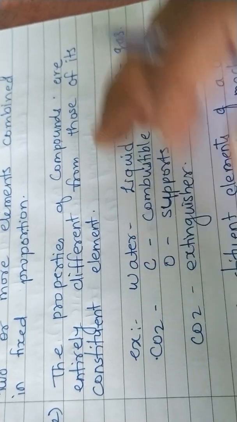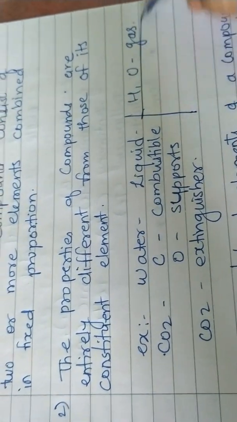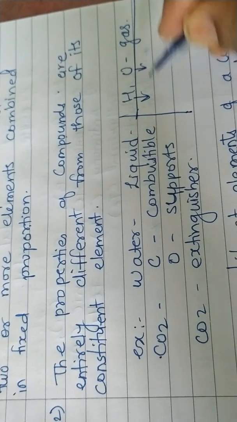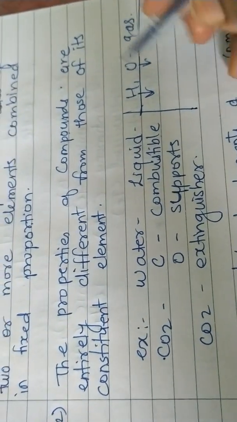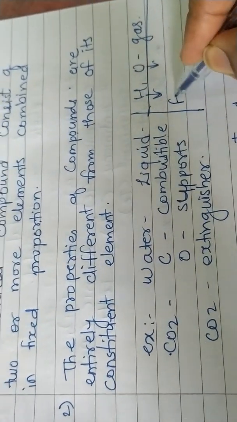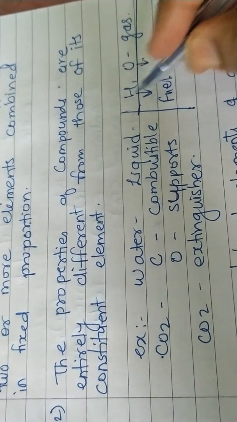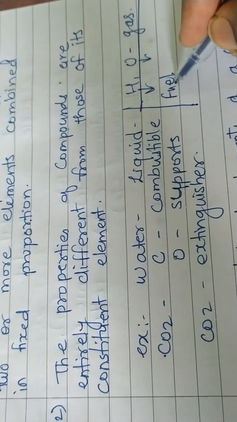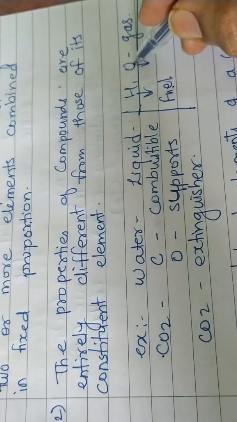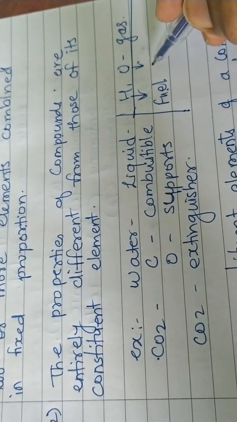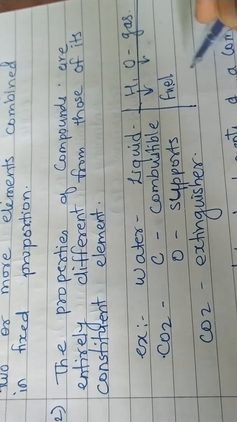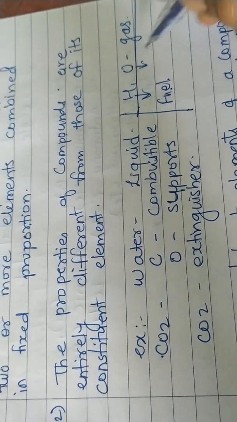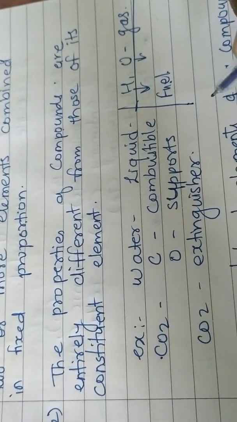One more thing here, children. Last year in 8th standard there was one lesson, combustion and flame. In that you have seen hydrogen can be used as a fuel, means it is combustible, it can be burned, right? And oxygen supports burning. From first standard we are doing that experiment: air is needed for burning. So oxygen supports burning.